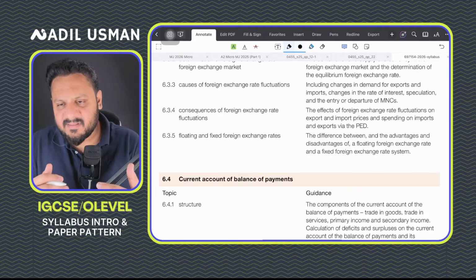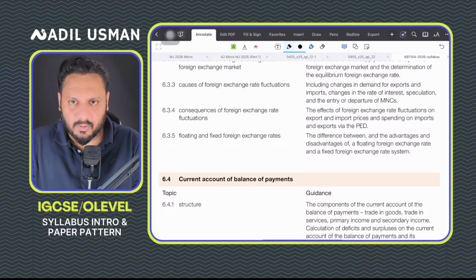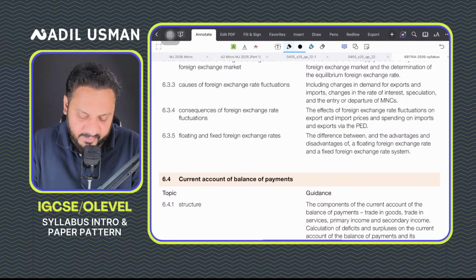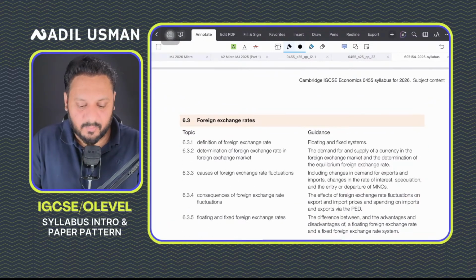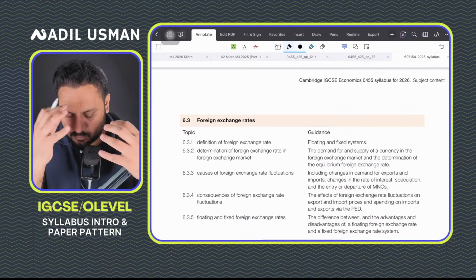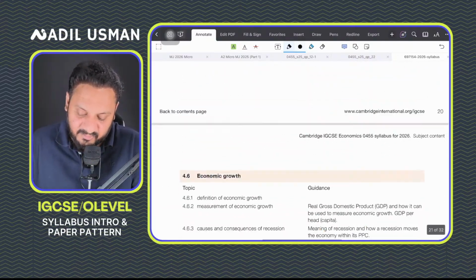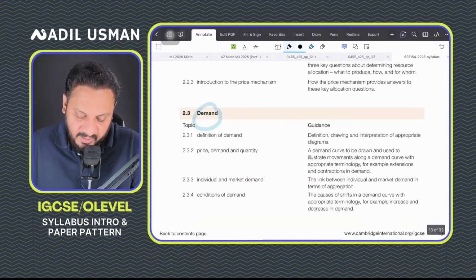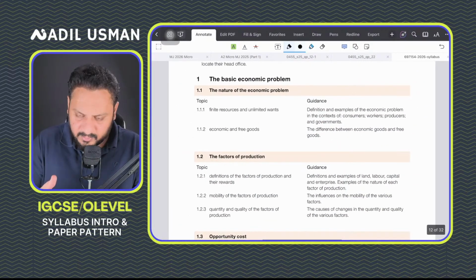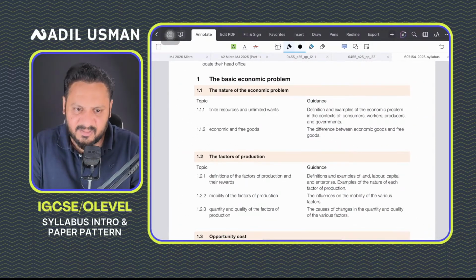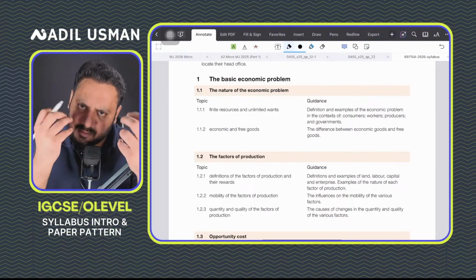So the syllabus is a guideline. It helps you understand what has to be covered throughout your economics journey, which is very important. Okay guys, that's it from my side. Today's live stream was short. It was meant to run you through the syllabus and tell you the paper pattern. From the next live stream, we'll start with our first chapter, covering all the basic stuff in the way it has to be covered in grade 11, from the perspective of answer writing.